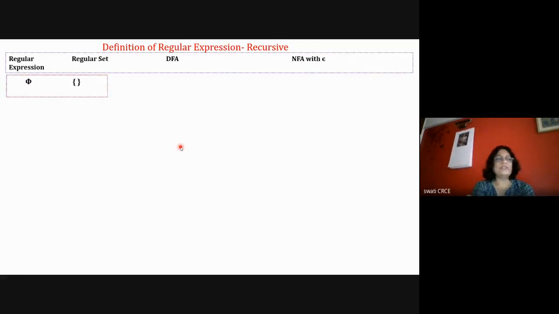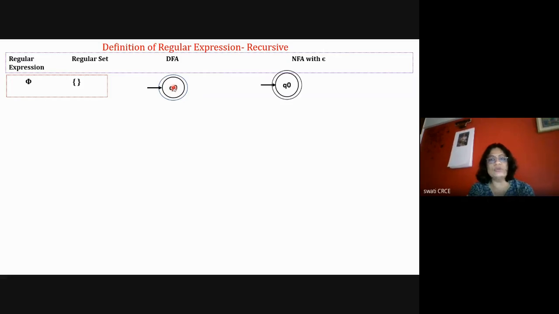So first, the regular expression is the empty set. Nothing is there. Epsilon symbol is also a regular expression. For epsilon, the regular set is an empty set. The DFA for that is that initial state is equal to final state. That means this is the corresponding DFA diagram for the epsilon symbol. If in your regular expression there is epsilon, then this is the DFA diagram, because epsilon means nothing. So your initial state is the final state.